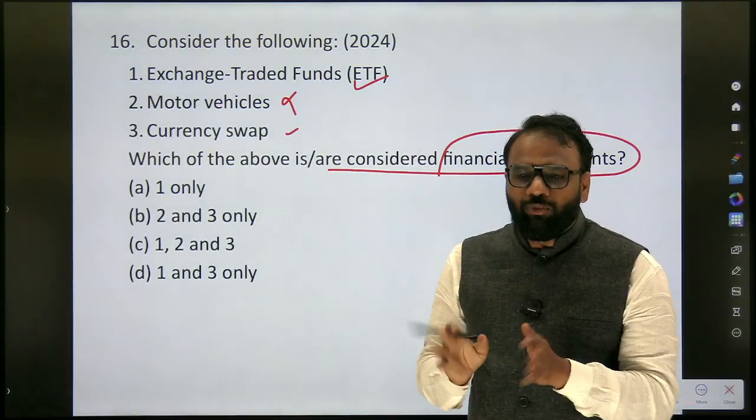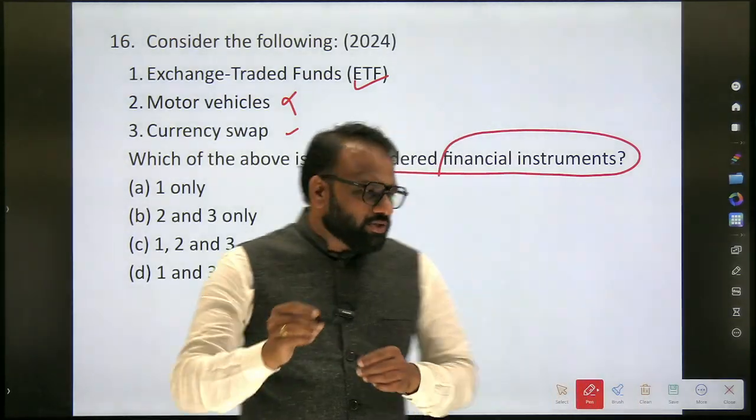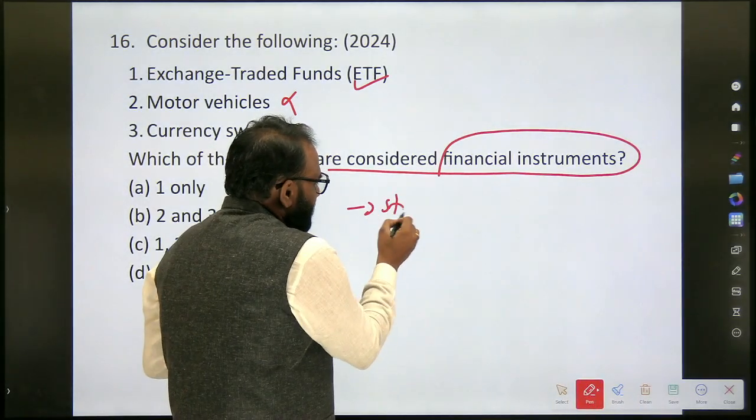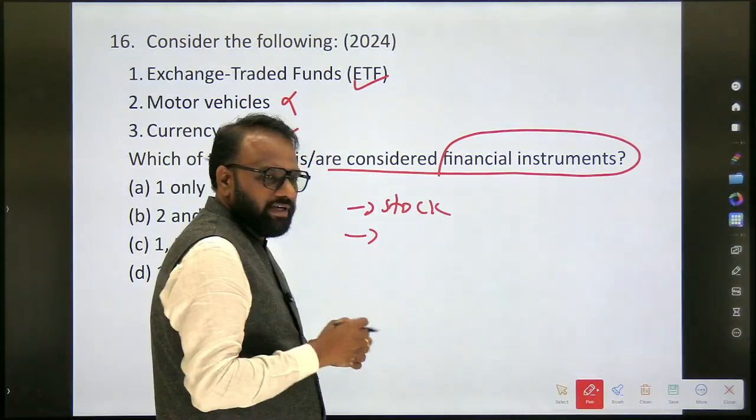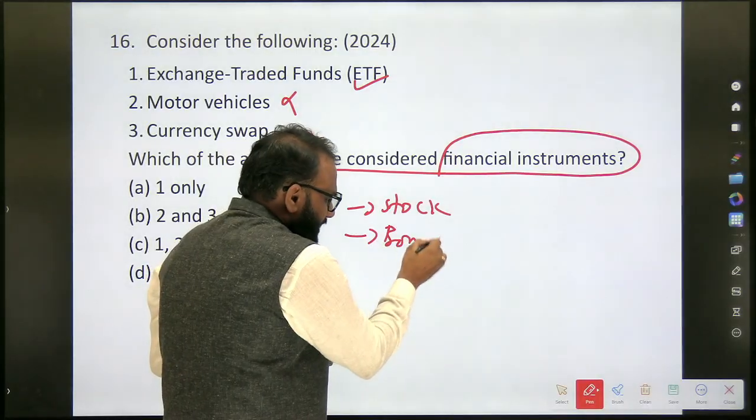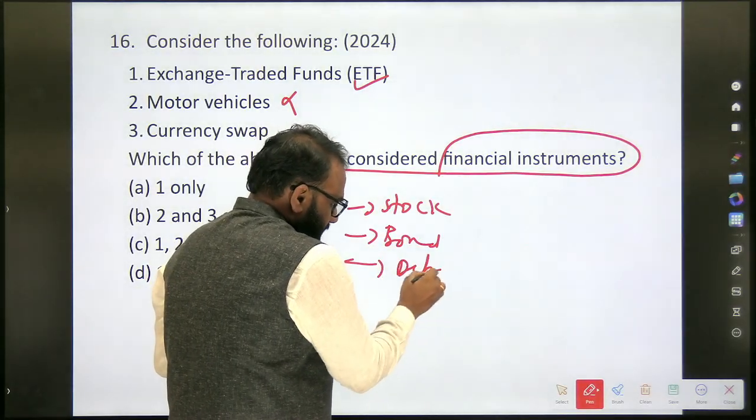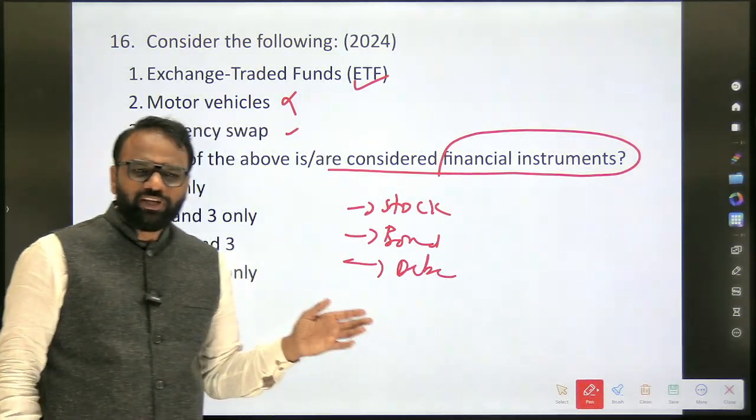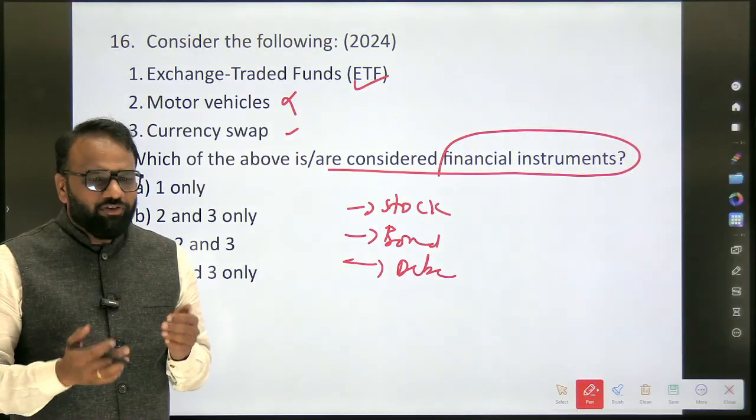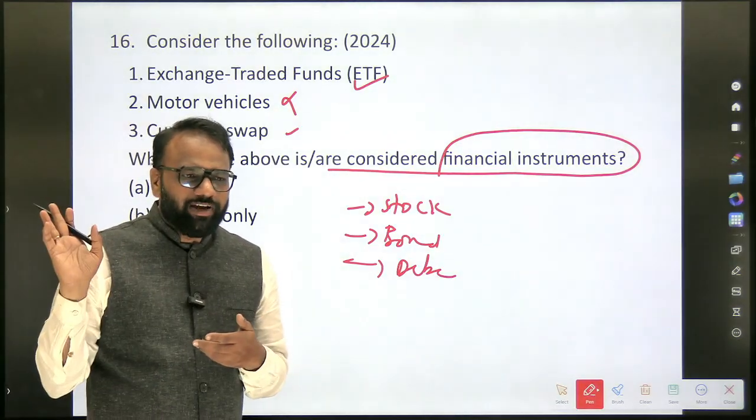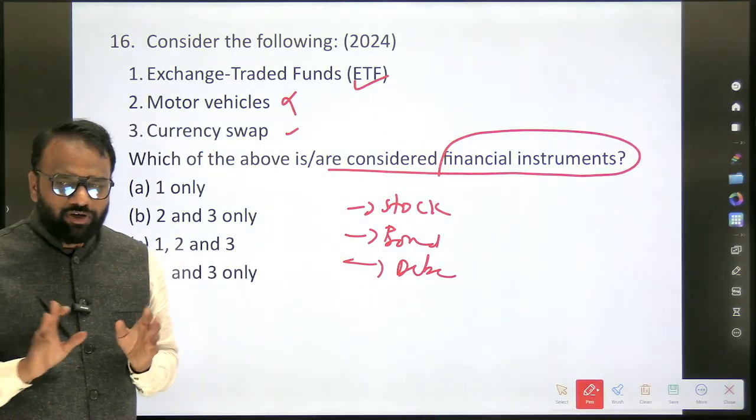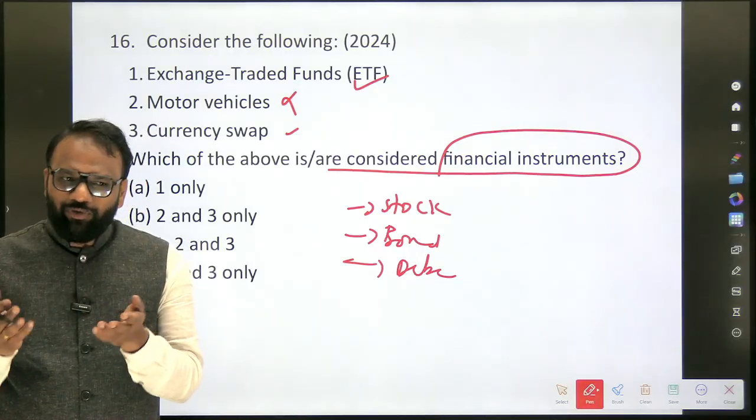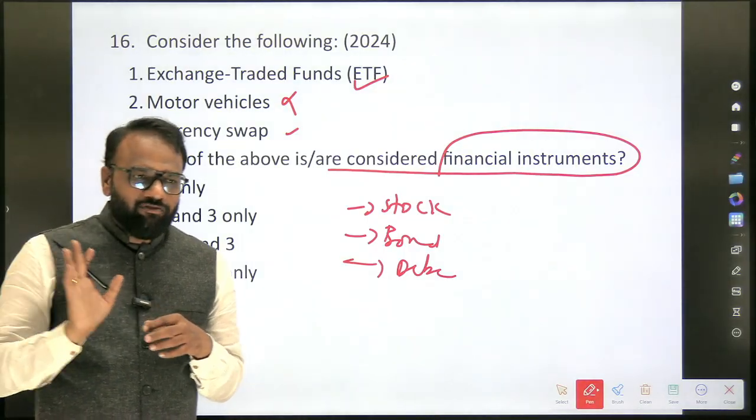Similarly, we can make out a few more financial instruments. Stock, can we call it an example of a financial instrument? Yes. Bond can be called an example of a financial instrument. Debentures, yes. If you are able to identify them, that is sufficient. A motor vehicle is obviously not a financial instrument. When you sell a motor vehicle, you will get money, but it is not considered a financial instrument.